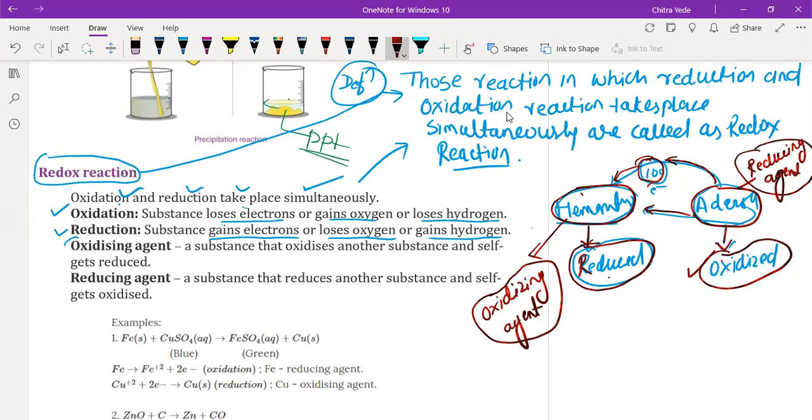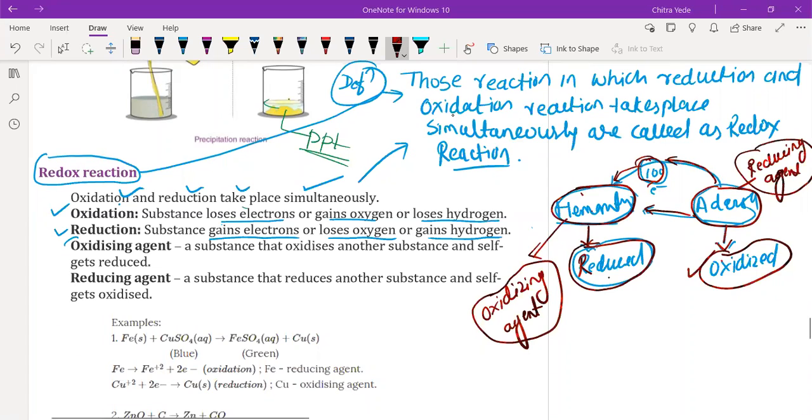So those chemical species that get oxidized and cause reduction of others are called reducing agents. And those species that get reduced by gain of electrons and cause oxidation of other species are called oxidizing agents.